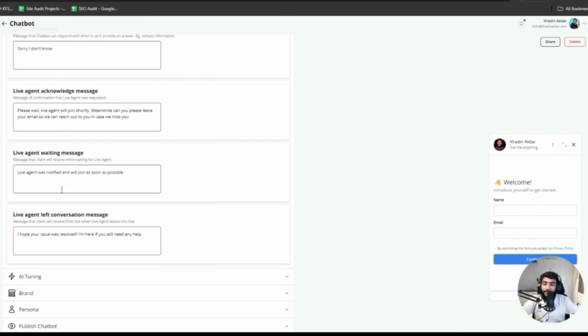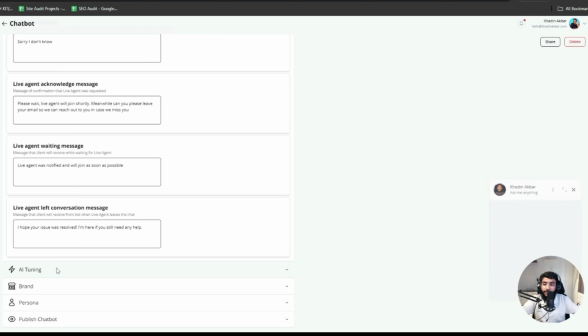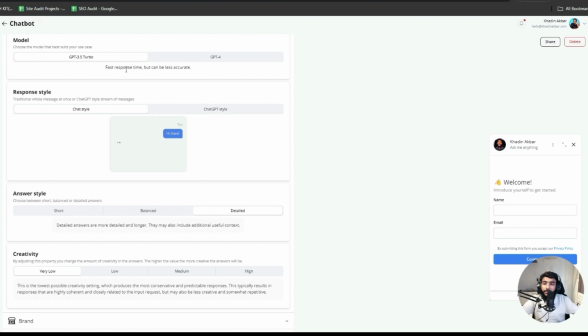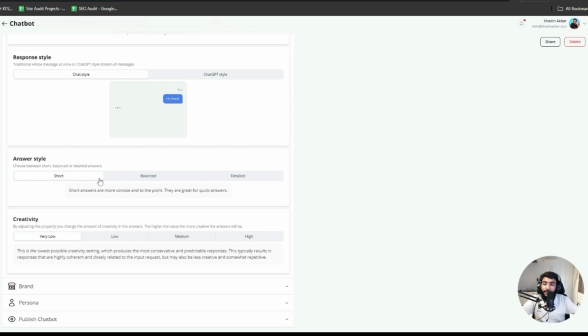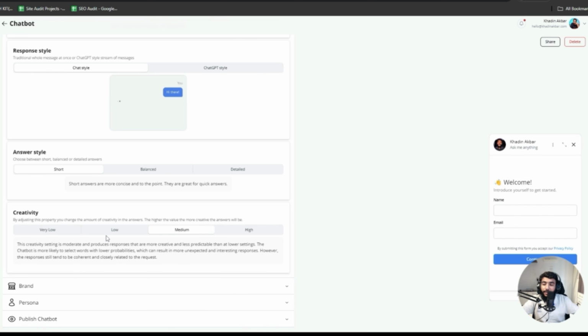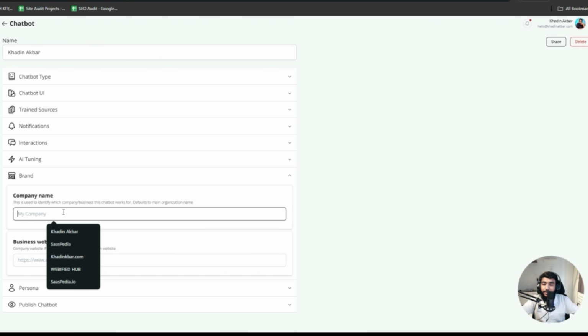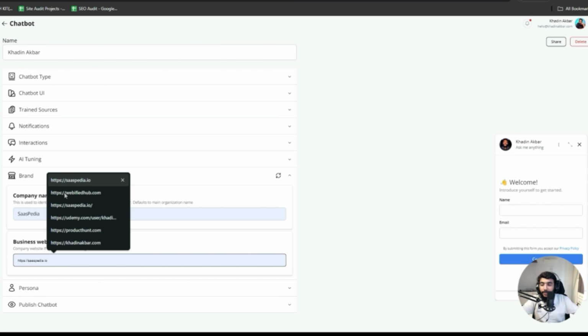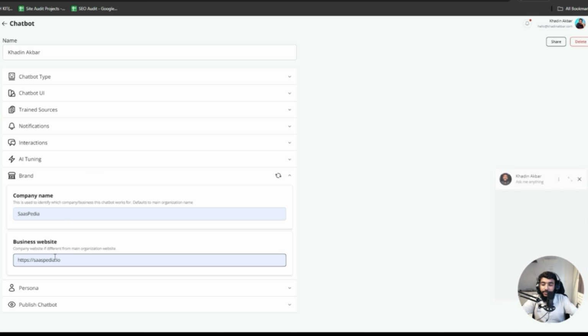And then these are the messages. If you want to customize those, you can customize them. Then AI tuning, what style you want, what model you want. Then answer style should be short. Then creativity should be low, medium, or high. Let's say I'll keep medium. Then the brand settings, here I have to add my company name, and here I have to add my business website.